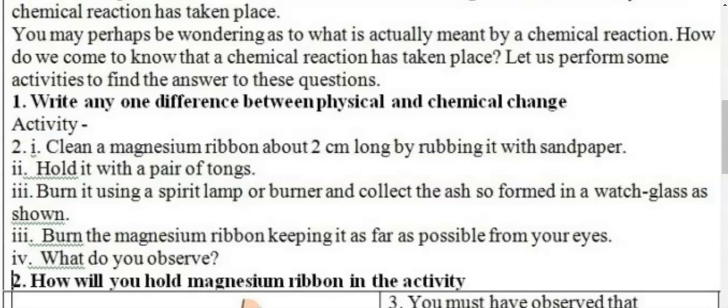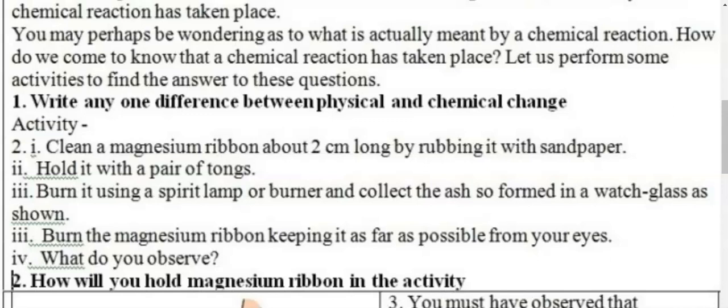But in physical change, there is no such change in the appearance. Appearance may change, but there is no such formation of new substance. Second important point is no energy is produced in a physical change, while in chemical change, energy is generally absorbed. But subsequently, there are different types of reactions.